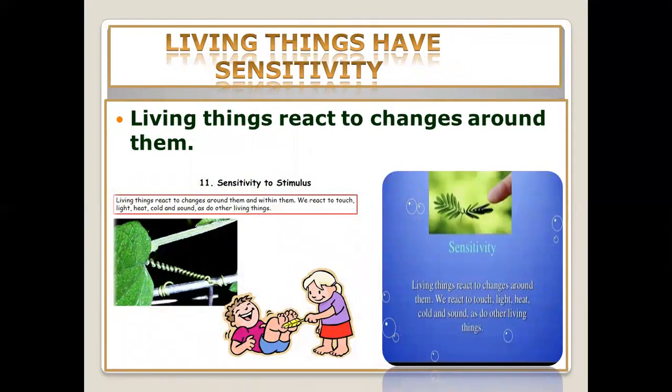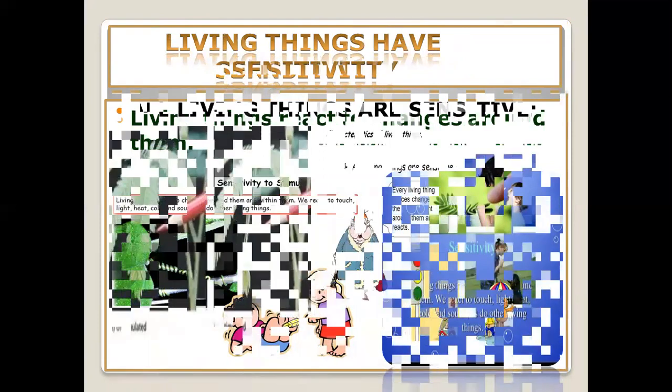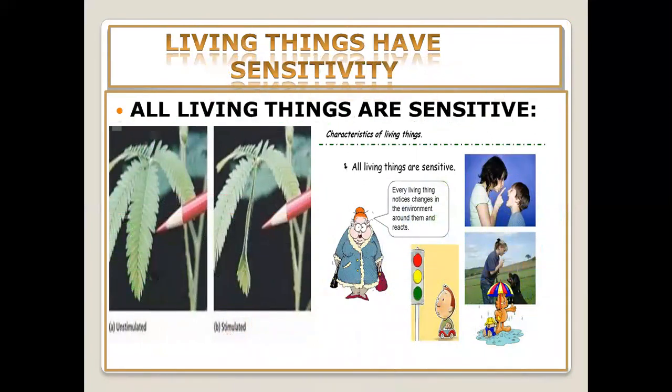There are also again some examples on the screen. You see them. The other example of sensitivity: every living thing notices changes in the environment around them and reacts. Definitely, when there is any change, all the living things can feel and react to it.